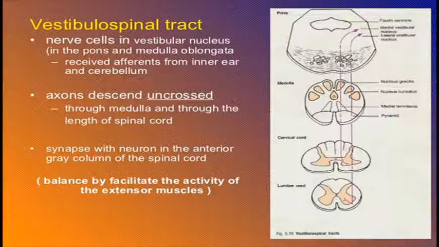Synapse means the space where two nerves are joining each other. The space between them is called the synapse. Its function is to supply the muscles of the head and neck, and basically they supply the extensor muscles.